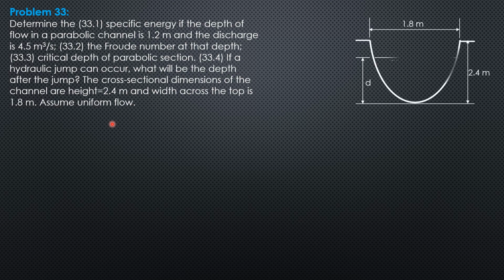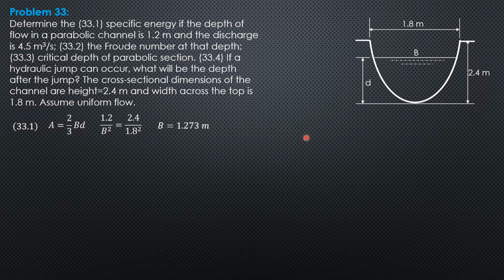Assume uniform flow. So this is the section. We must express the depth of flow in terms of the base width, or we can solve for B for number 1, with depth 1.2. First, specific energy is velocity head plus depth. Let's compute the area to compute the velocity. Area is 2/3 of B times depth, and depth is 1.2 for number 1. By the squared property of the parabola, 1.2 is to B squared as 2.4 is to 1.8 squared.